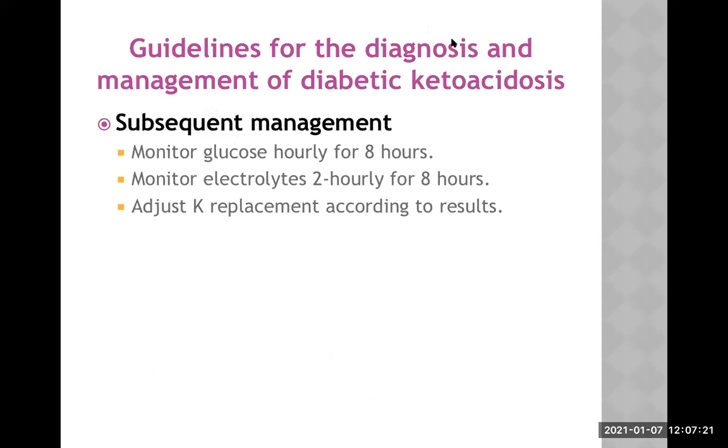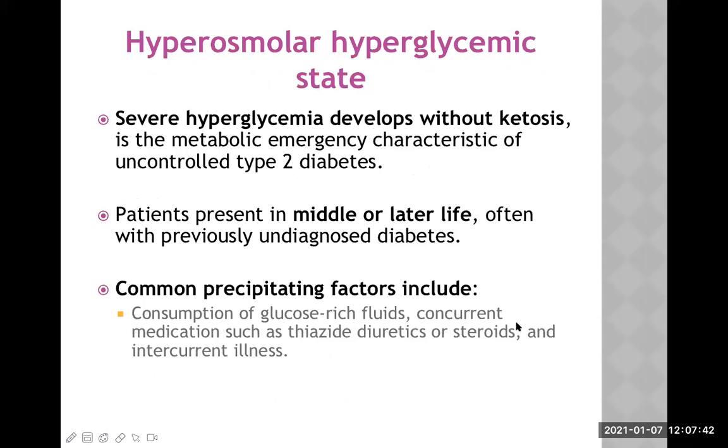Now, what is the subsequent management? What do we need to do? Monitor glucose hourly for 8 hours and make sure it is normal. Monitor electrolytes 2 hourly for 8 hours and adjust potassium replacement according to the result. And if everything is fine or satisfactory, then you can discharge the patient. So this is about the management of diabetic ketoacidosis.